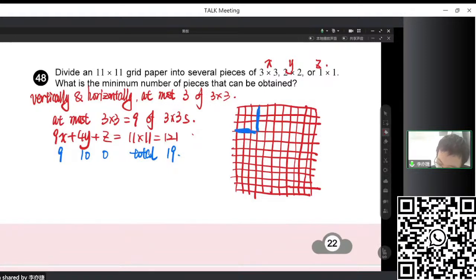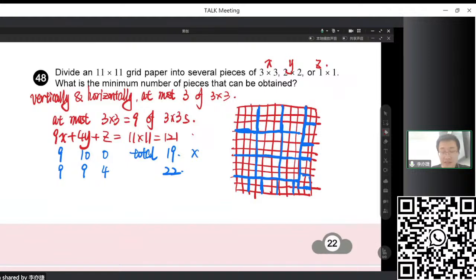So it's 1, 2, 3, 4, 5. Yeah, we can get this 3 times 3 here. But if you want to fill in the remaining with 2 times 2s, 2 times 2, 2 times 2, yeah, here comes the problem. This corner, we cannot fill in with 2 times 2s. Also 1, 2, 3, 4, right? So there will be an L shape. This L shape cannot be filled with 2 times 2s. So instead, we cannot use 10 and 0. We can only use 9 and 4, so the total would increase by 3 to 22. So this 19 is not possible here.